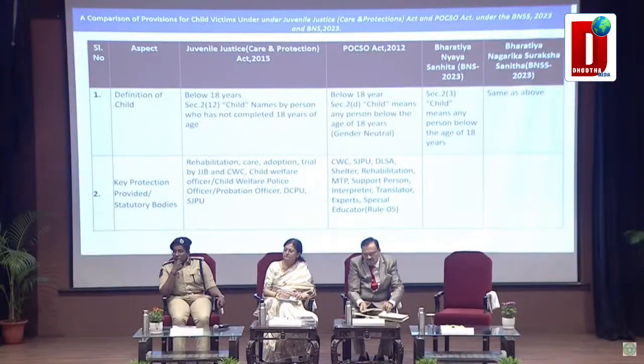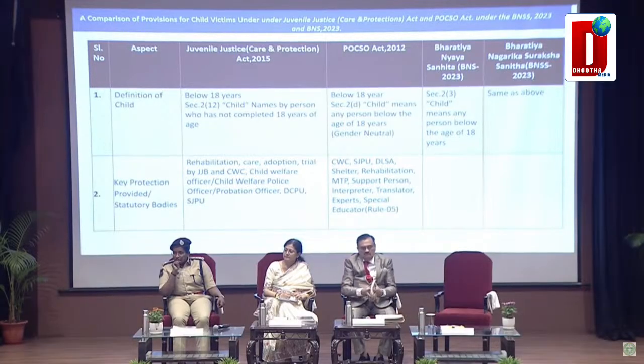We have the constitutional mandate, and we have ratified the UN Convention on the Rights of the Child. Articles 4, 15, 16, 23 and 39 emphasize child protection and child laws. This is a small comparison I made between the laws. The definition was given in the definition clause. In Juvenile Justice, it is below 18 years, under sections 2 and 12. In POCSO also it is 18 years under section 2(d): child means any person below the age of 18 years, and it is a gender neutral law, as you all know. In the Bharatiya Nyaya Sanhita, too, child means any person below the age of 18 years.